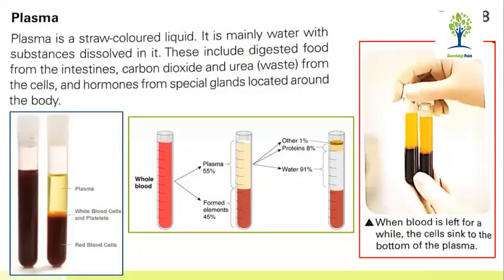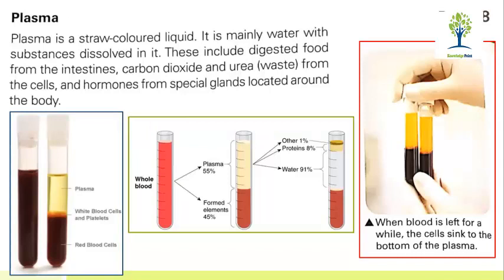So plasma is a straw-colored liquid. It is mainly water with substances dissolved in it. These include digested food from the intestines, carbon dioxide and urea, which is also called waste from the cells, and hormones from the special glands located around the body. So this is the function of the plasma.